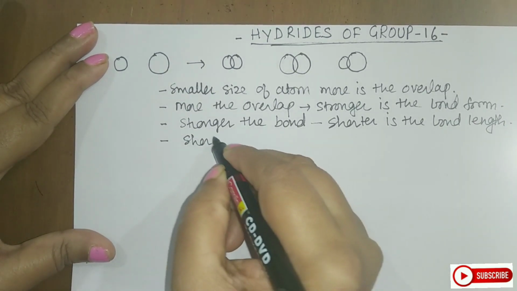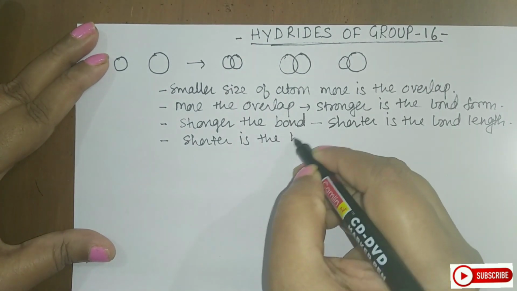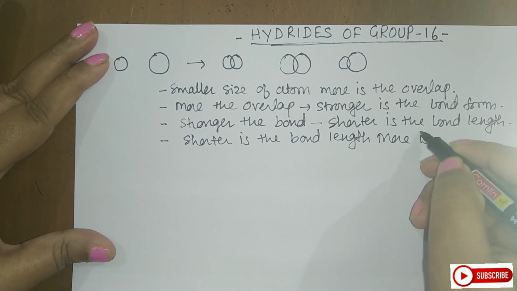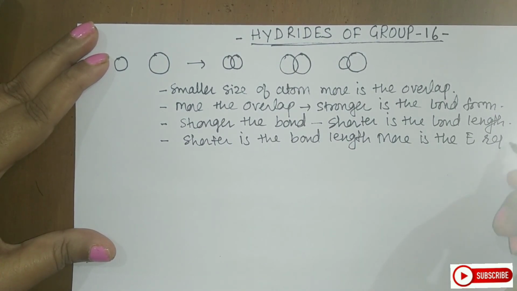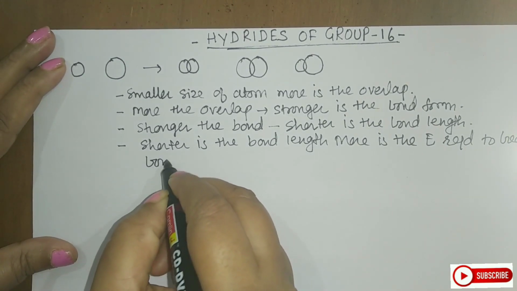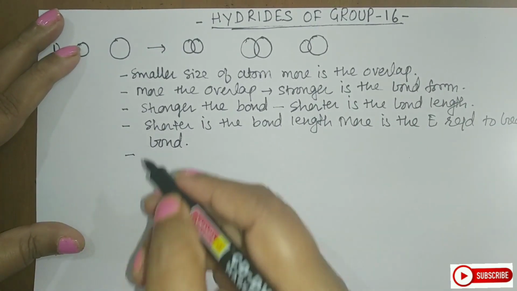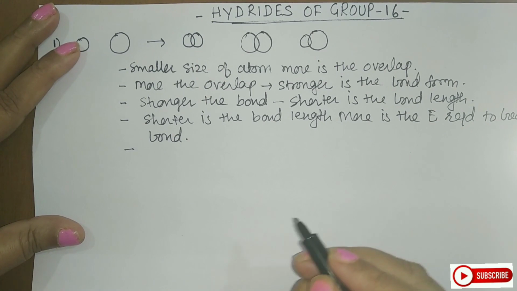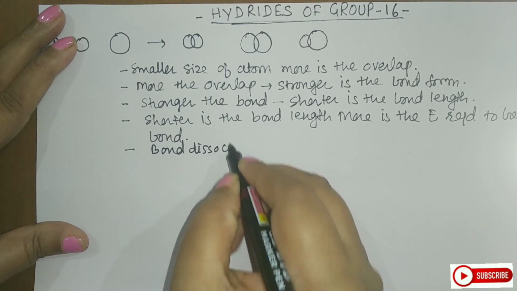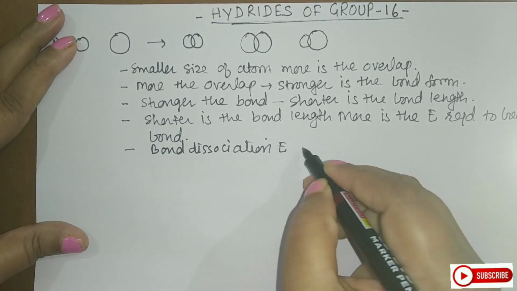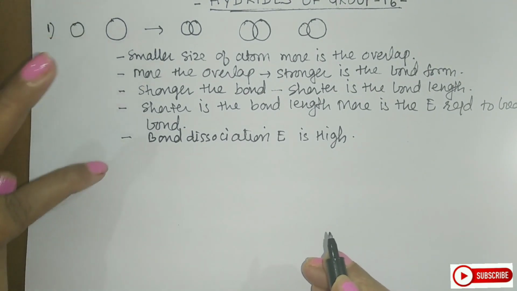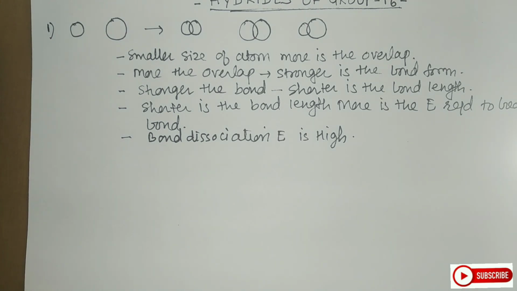Shorter is the bond length, more is the energy required to break the bond. Students, if the energy which is required to break the bond is more, means what? The bond dissociation energy is high. Now, just recalling those points, we will go into the remaining physical properties one by one.